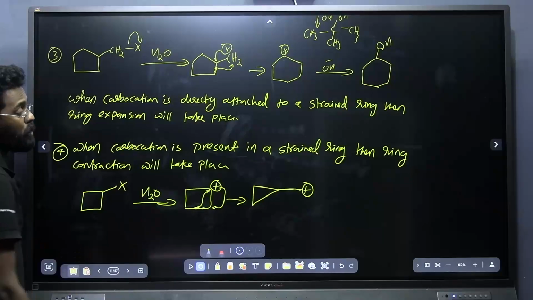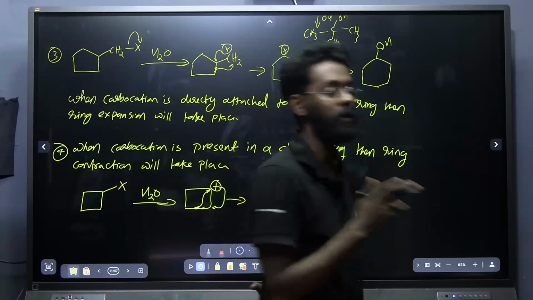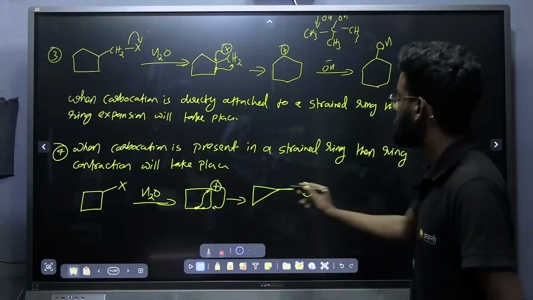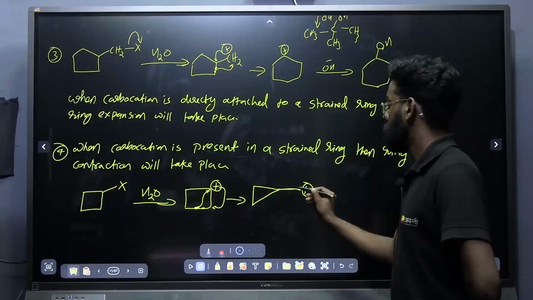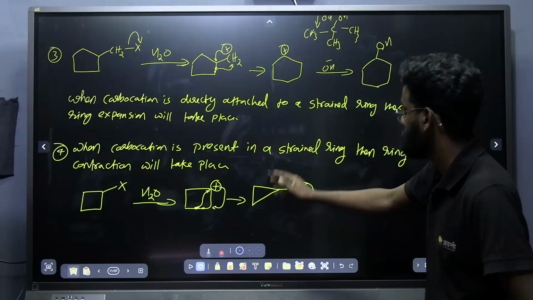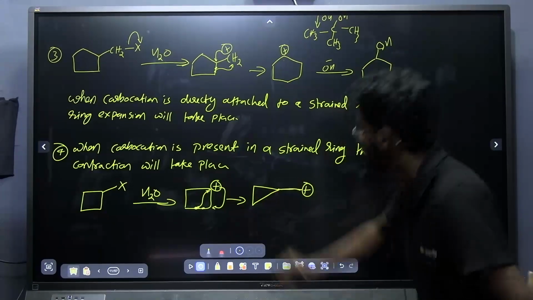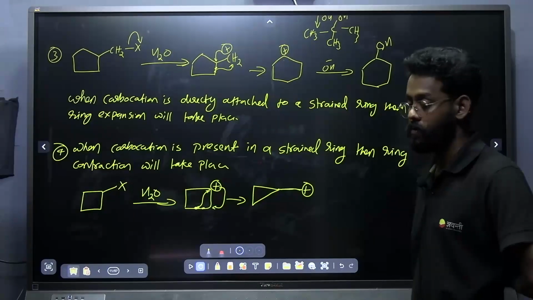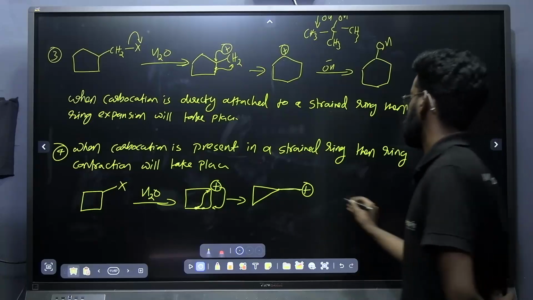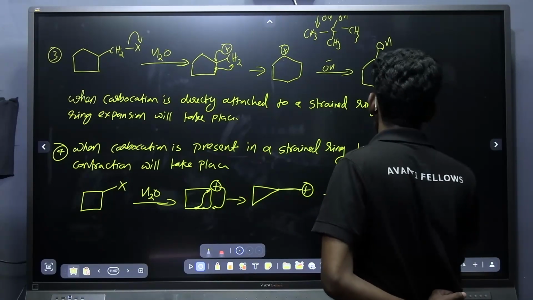And cyclopropyl methyl cation is an exceptionally stable cation because of dancing resonance. What is dancing resonance? It is a shifting of the sigma bond, which results in the formation of a double bonded product in this cyclopropyl methyl cation. Okay, because of the dancing resonance it is stable. And here on adding OH minus, what will I be getting? I will be getting OH here.